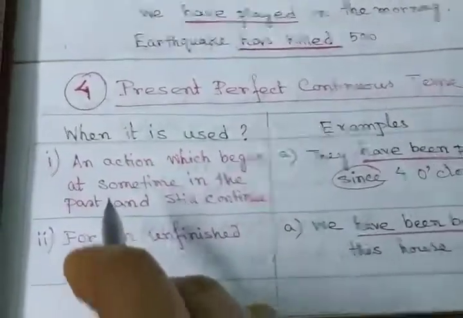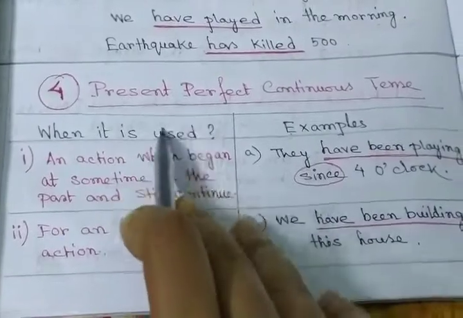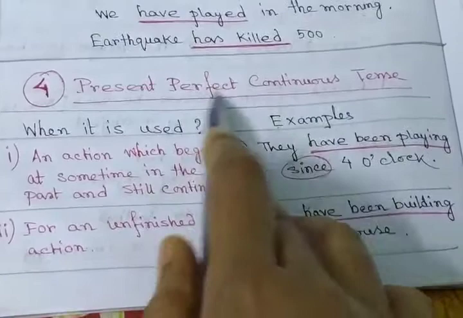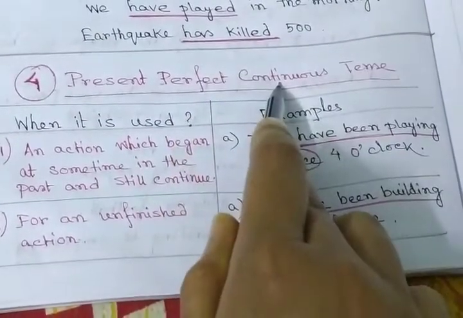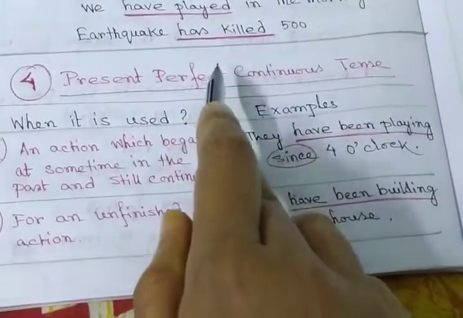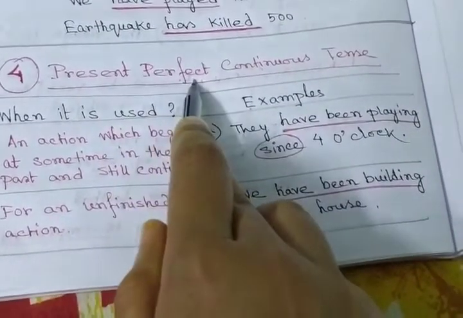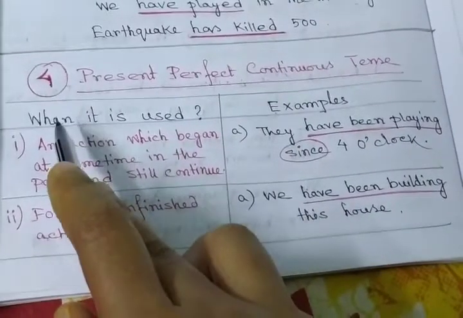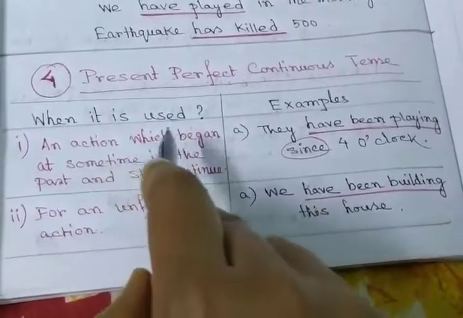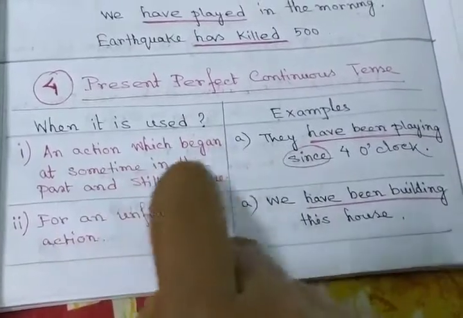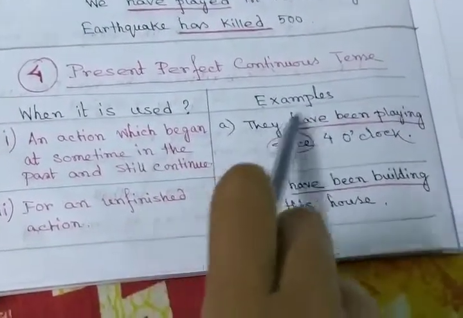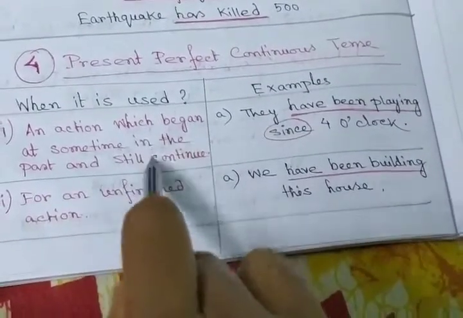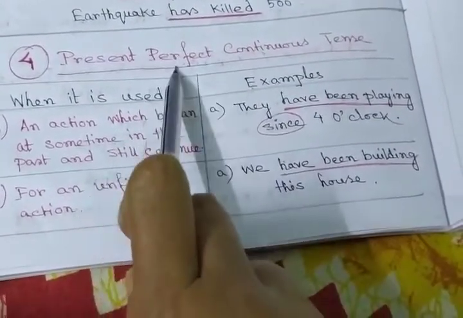Now come to the last tense of the present tense, the present perfect continuous tense. Look at that line: perfect and continuous, two tenses are there. This is called a combined tense. The present perfect tense and the present continuous tense are both combined here. It is used for an action which began at some time in the past but still continues. They have been playing since 4 o'clock. This is continuing for a long time. In that case, you can use this tense.